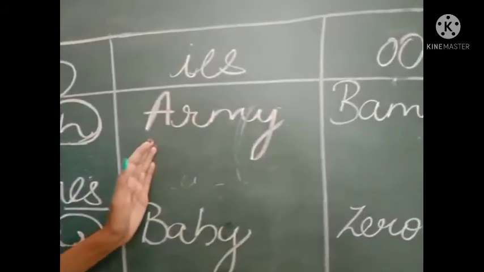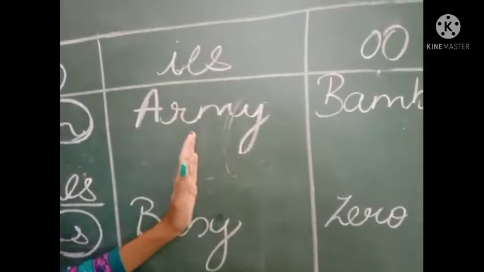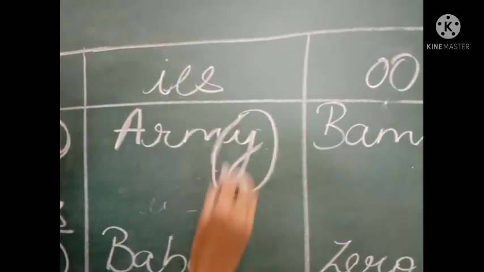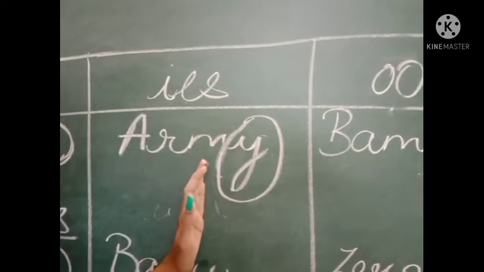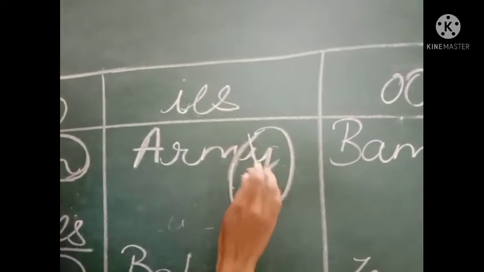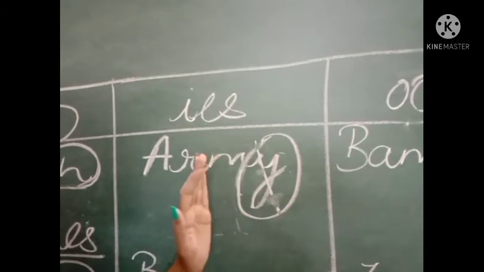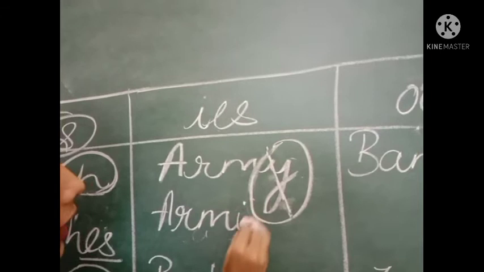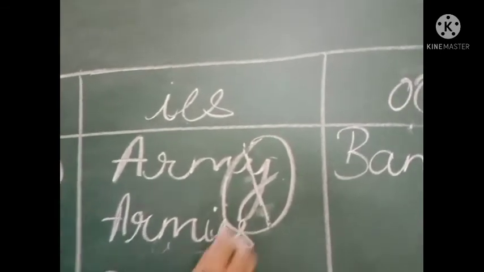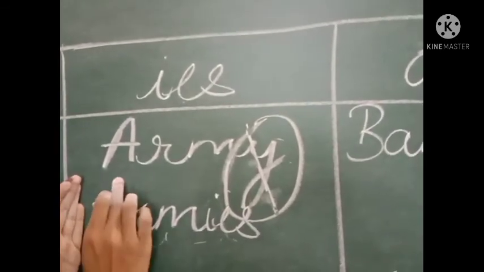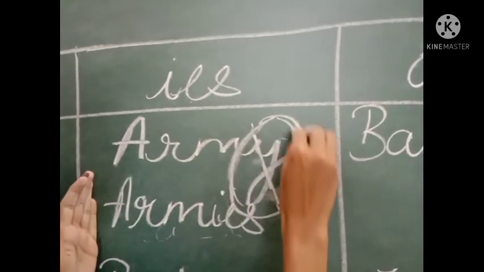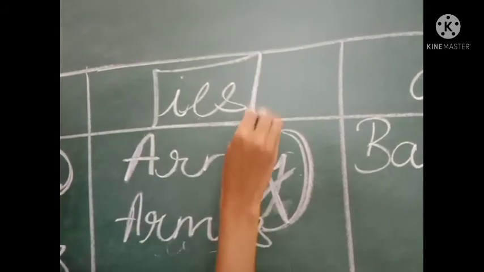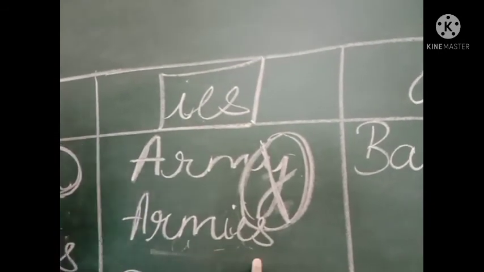The next word is army. The words which end with y, we will delete the y and write armies. Okay. I am repeating it again. Those words which end with y, we will delete the y and we will add ies. So the word will turn into armies.